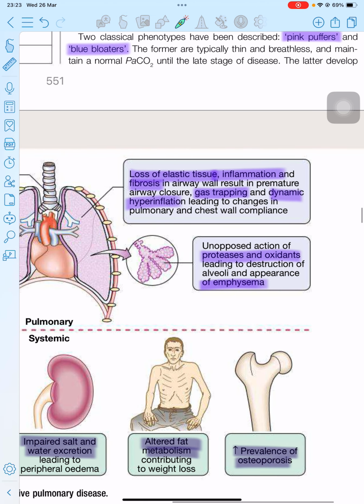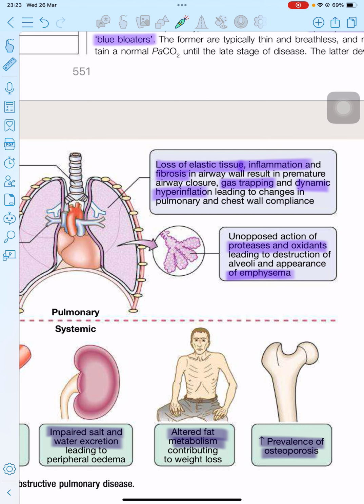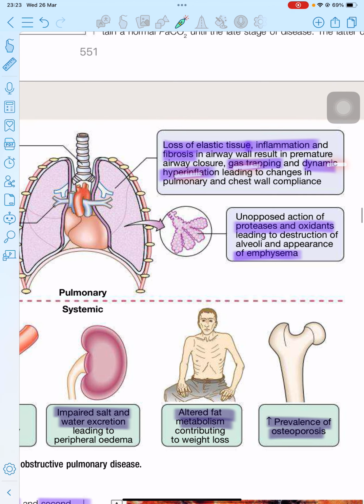And in the lung tissue, the lung tissue loses elastic tissue, and loss of elastic tissue, inflammation and fibrosis cause premature closure of the lungs, which causes gas trapping inside the lung and dynamic hyperinflation, leading to a change in the pulmonary and chest wall compliance. So compliance is directly proportional to the stretchability of the lung tissue.